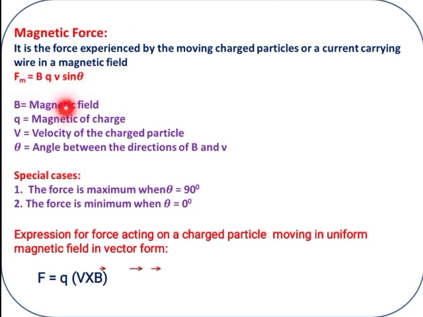B is the magnetic field, Q is the charge, V is the velocity of the charged particle, and theta is the angle between B and V. Now, special cases: if we substitute 90 degrees, sine 90 is 1, so Fm is equal to BQV.